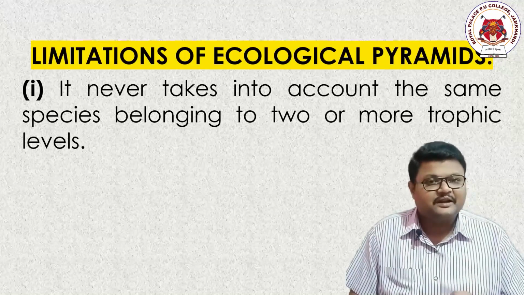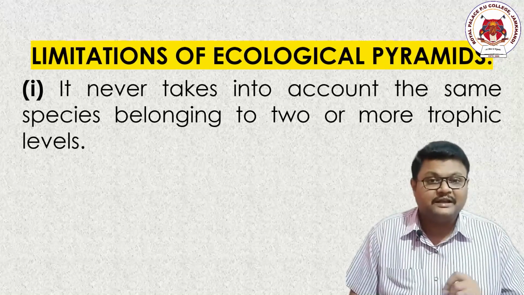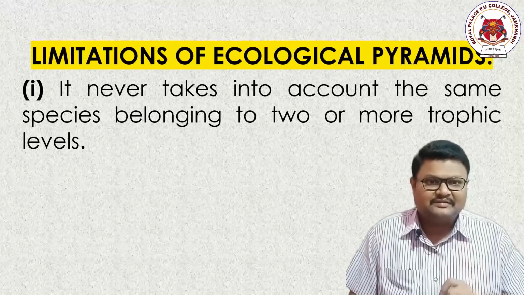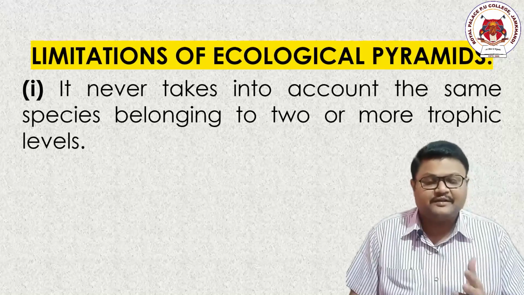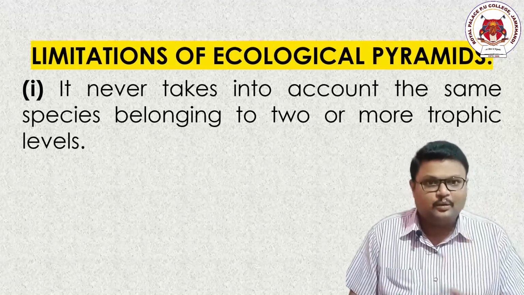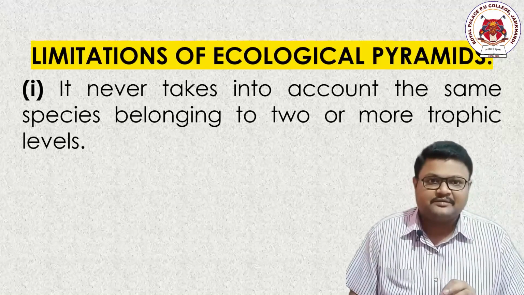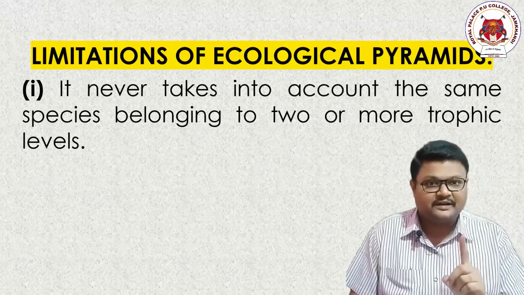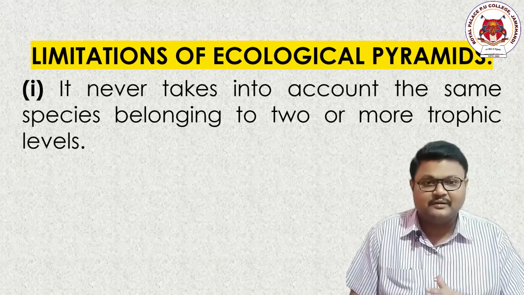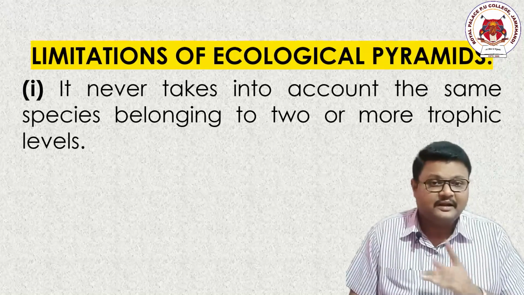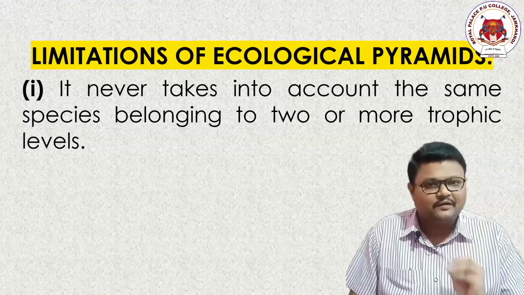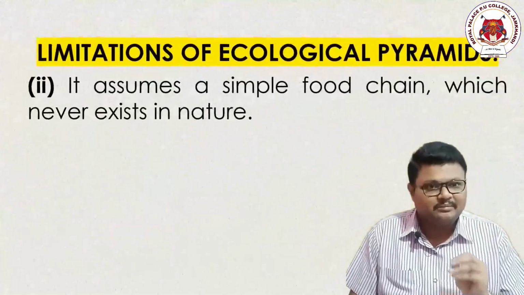The ecological pyramids will not give you an idea about organisms which are present in 2 to 3 different trophic levels. They take into consideration only those organisms which are present in one trophic level. If an organism is present in the second trophic level and also in the third, it will not be taken into consideration. That is one of the faults of ecological pyramids.